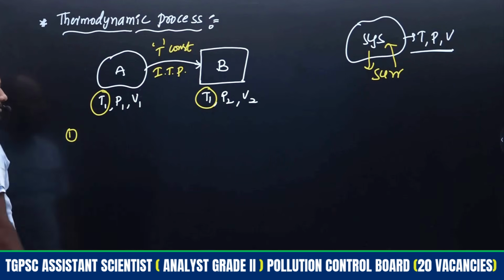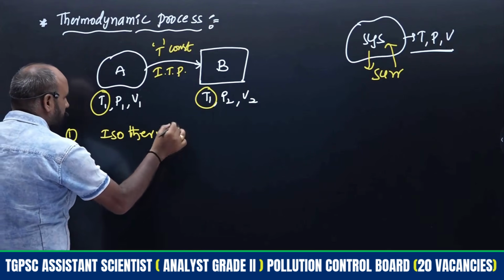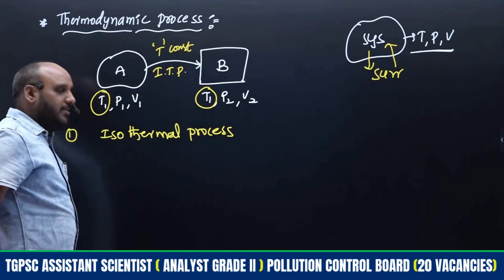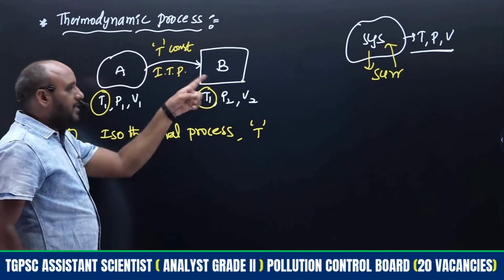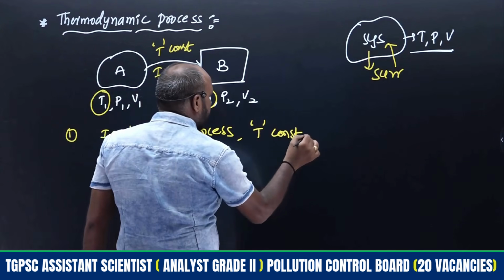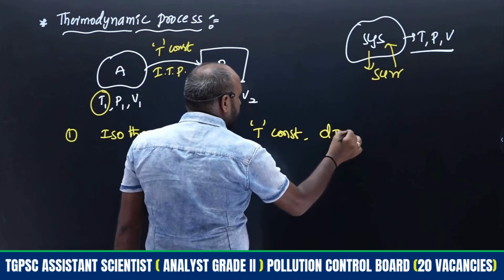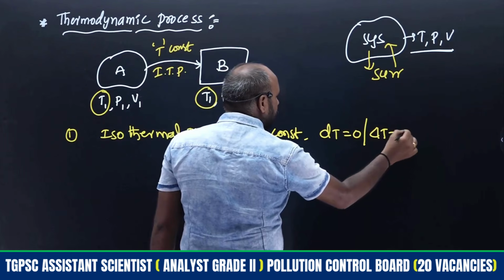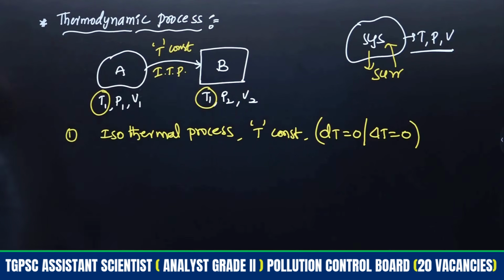So the first one will be the isothermal process. What is meant by isothermal process? For the conversion of system A to system B, throughout this conversion temperature remains constant. Whenever temperature remains constant, the change of temperature dT equals 0, or we may write delta T equals 0. These are the conditions applicable for an isothermal process, right?